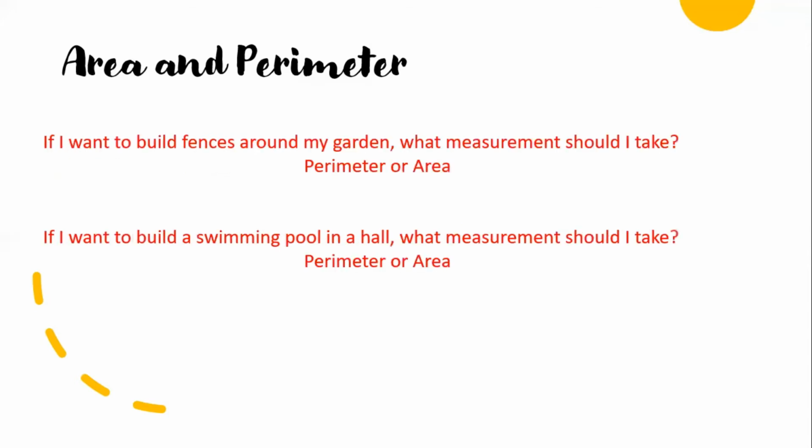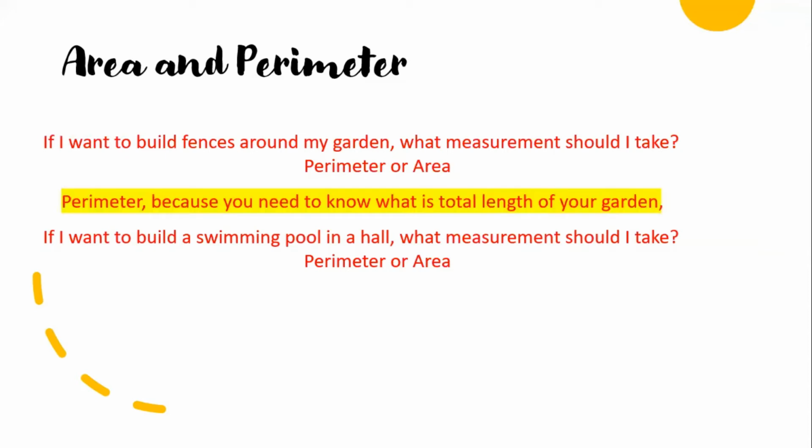So I ask you, if I want to build fences around my garden, what measurement should I take? Perimeter or area? Everyone needs to give me an answer. Melody said perimeter. What about Jaden? Perimeter. Okay, so perimeter, correct. Because you need to know the total length around your garden.